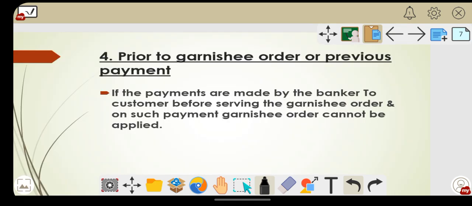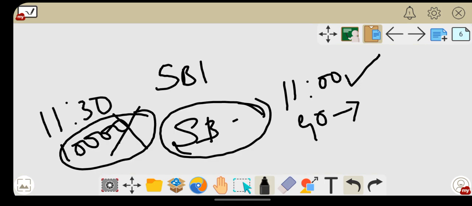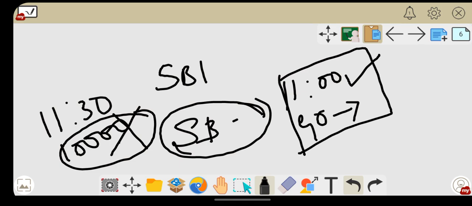Next, prior to garnishee order, or previous payment. If payments are made by the banker to the customer before serving the garnishee order, the garnishee order cannot be applied on such payments. Again, let's come back to the same example. The garnishee order was received at 11 o'clock. Now you went to the bank at 10:30 and gave the instruction to the bank to pay some amount. Say you told the banker to pay your electricity bill.